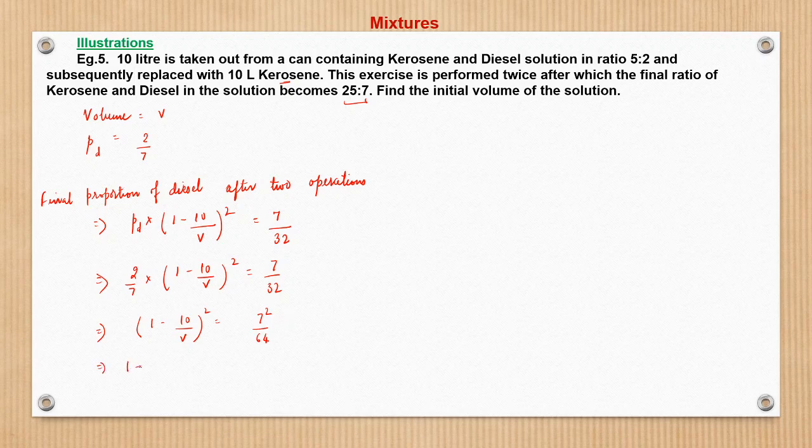So I can write this as 1 minus 10 by V is equal to 7 upon 8. So from here V, 10 by V is 1 by 8, so I think it is 80. V is equal to 80 liters.